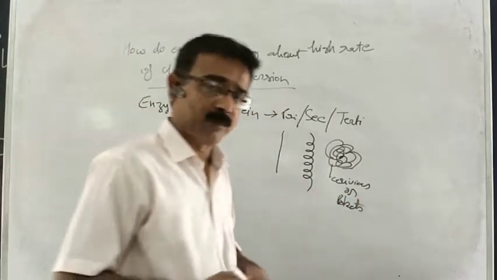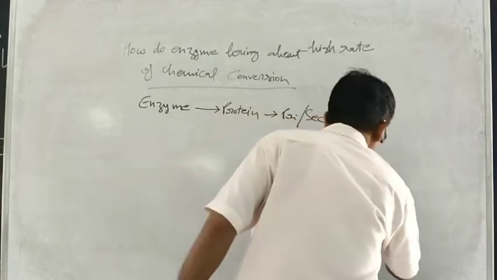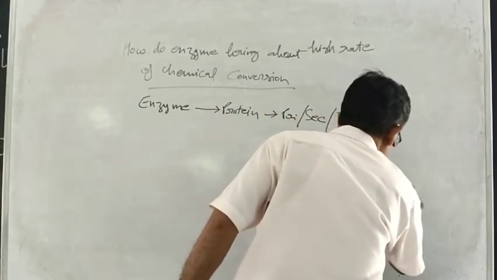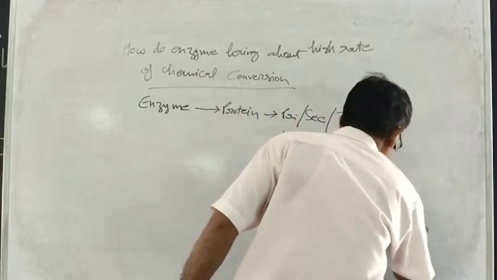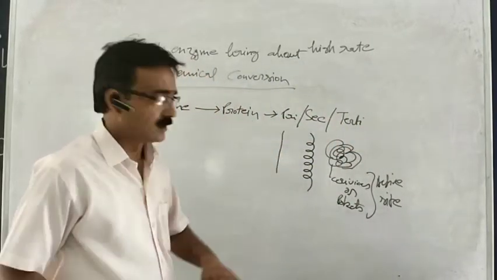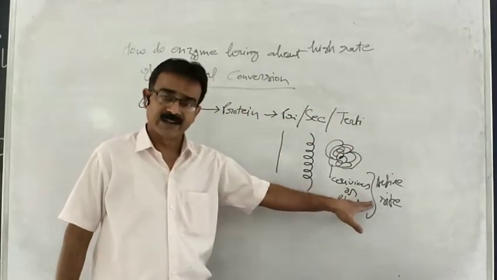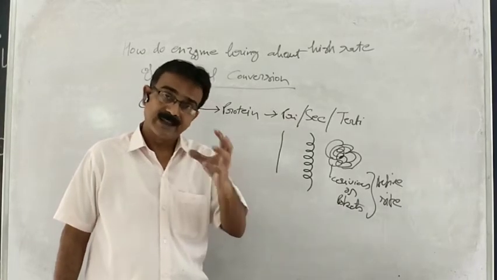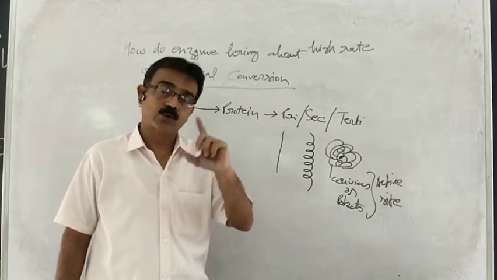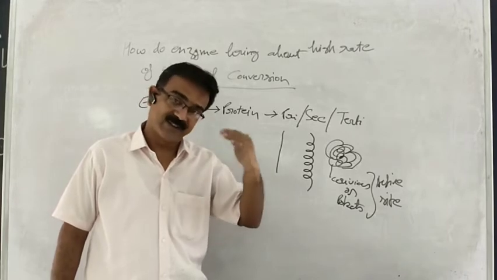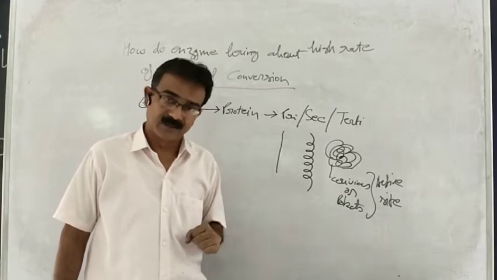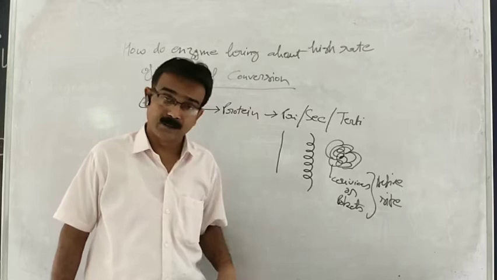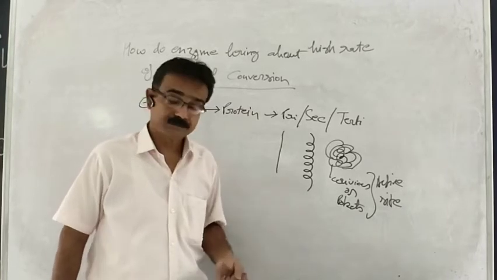These crevices or pocket-like structures are referred to as the active site. This is the active site of the enzyme, from where a substrate is supposed to attach for the further catalytic conversion or for the further metabolic conversion.